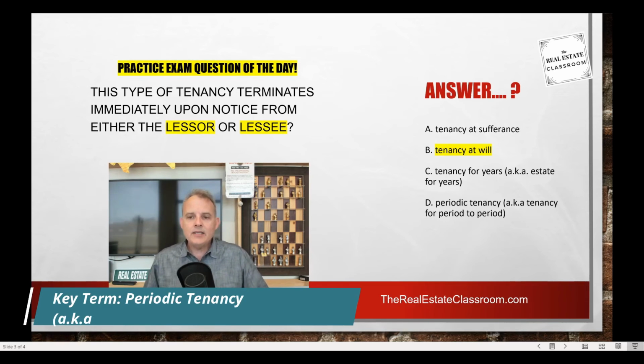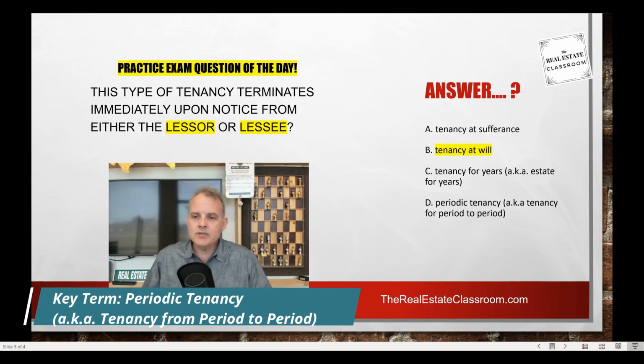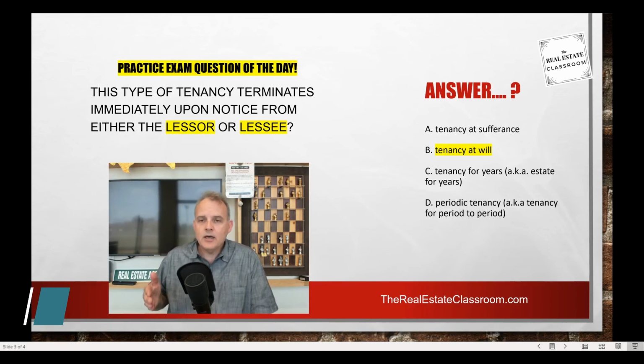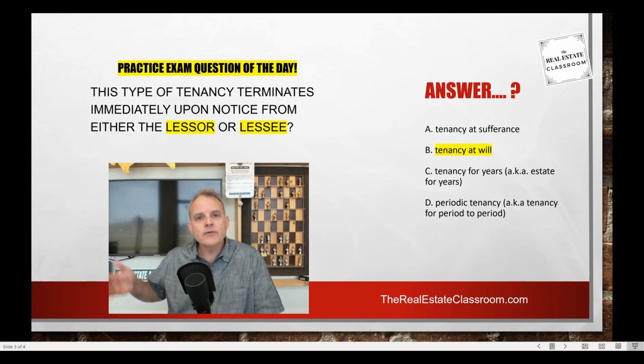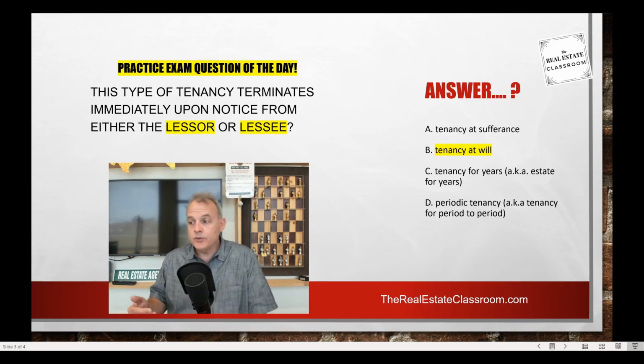All right. And then D, periodic tenancy, or sometimes called tenancy from period to period. That just means that it renews after the period has expired. So the most common is month to month, where a month to month lease agreement, unless the landlord or the tenant gives notice, automatically renews the next month or the next period.